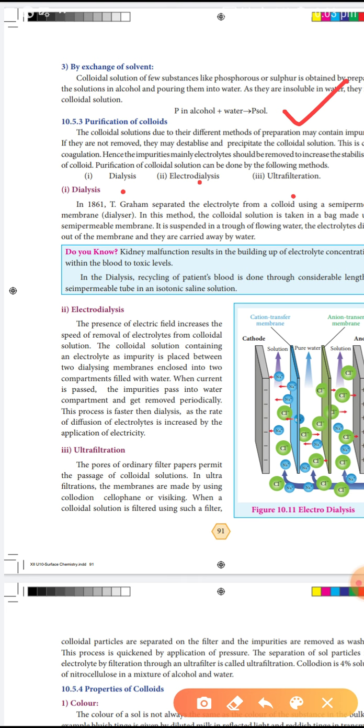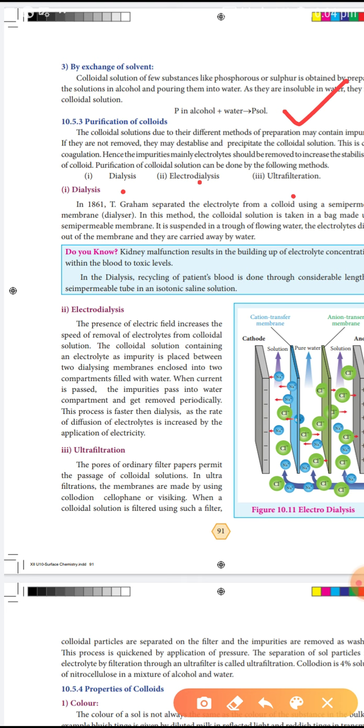In this method, the colloidal solution is taken in a bag. That bag is made up of semi-permeable membrane. It is suspended in a trough of flowing water. The electrolyte diffuses out of the membrane. Electrolyte means positive and negative ions diffuse out of the semi-permeable membrane. They are carried away by water. This electrolyte is carried away